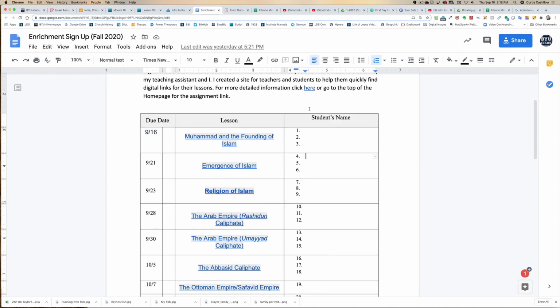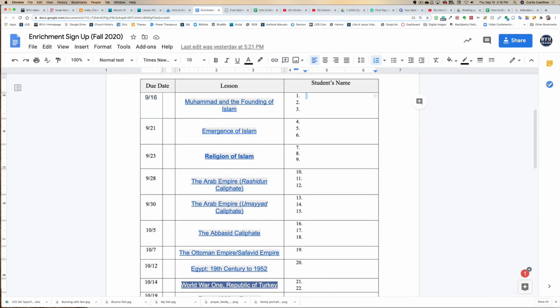So you're responsible to make sure you put it in your calendar, because I'm not going to follow up on you. If you miss the day, you miss 10% of your grade. Now, one thing I'm going to tell you is these first 5, 1, 2, 3, 4, 5, all the way up to the Abbasid Caliphate. If you sign up for one of these first 5 days, so if you look at this one right here, Abbasid Caliphate, you can see it's due October 5th.